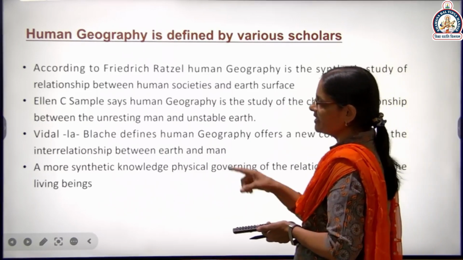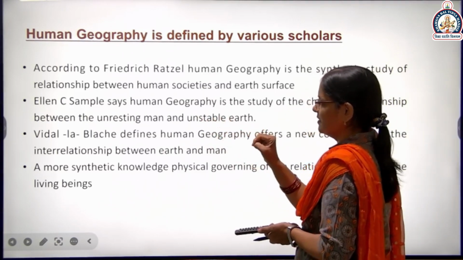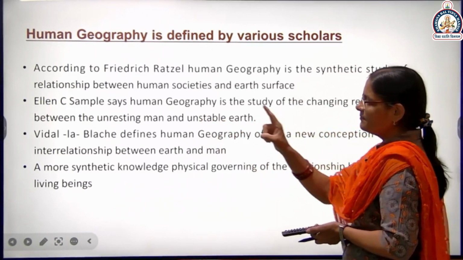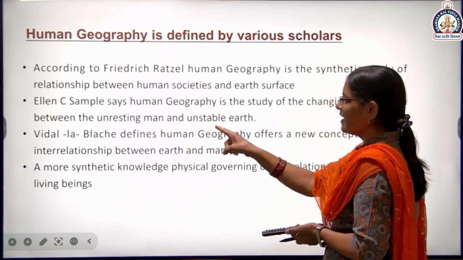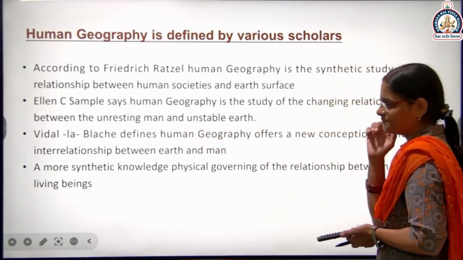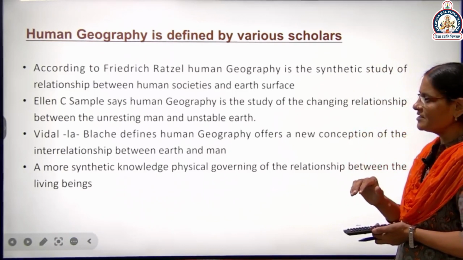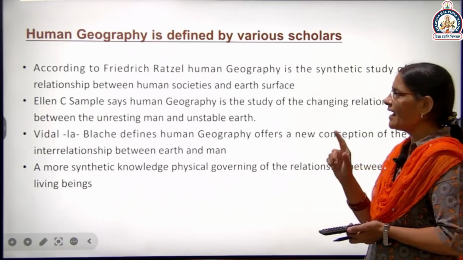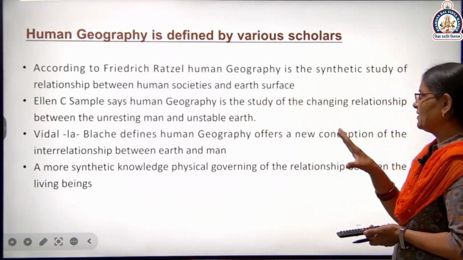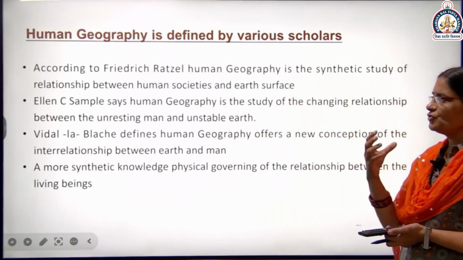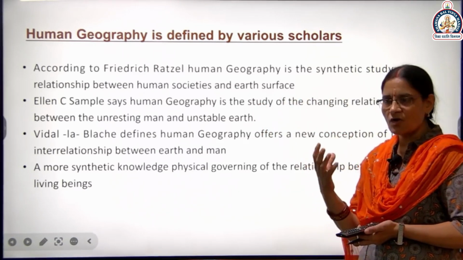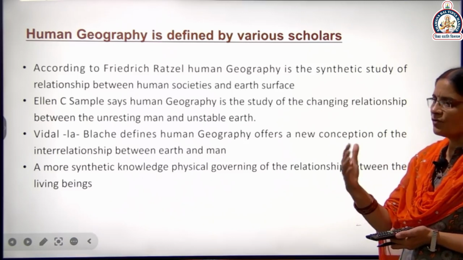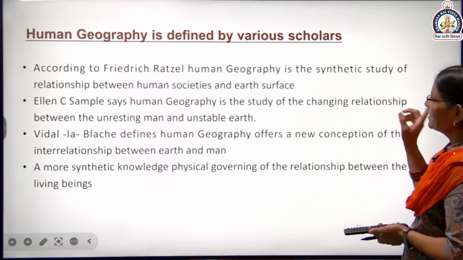And next definition, Alan C. Semple says, human geography is the study of the changing relationship between the unresting man and the unstable earth. So the second definition is by Alan C. Semple. Human geography, changing relationship. You know, our earth is not stable. We already read in the 11th class, they move. So a changing relationship